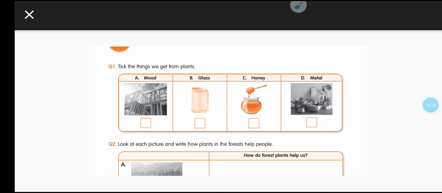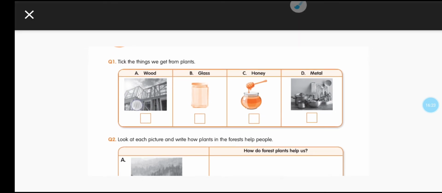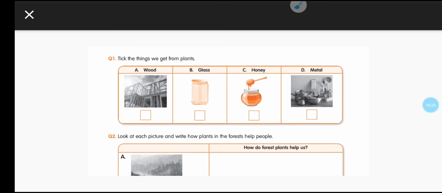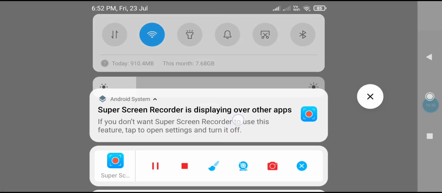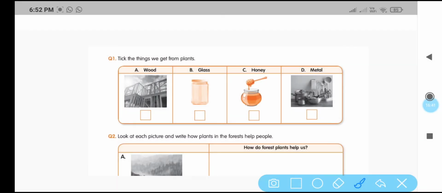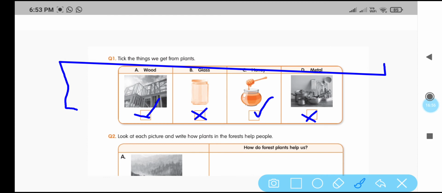So keep a tick mark here. Are we getting glass from the plants? No. So keep a cross mark. And honey we get from plants, so give a tick mark here. And metals, are we getting the metals from plants? No, we won't get metals from the plants. So you keep tick mark near honey and near the wood, and don't give tick mark for glass and for metal. Understood? And now we will see the next question.